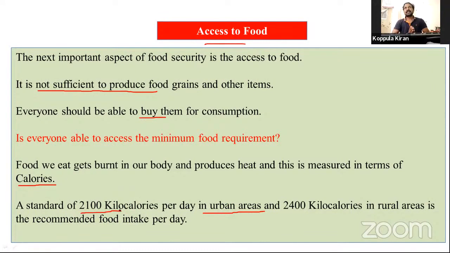Everybody should take nutritional food. How many kilocalories should we take in urban areas? 2,100 kilocalories per day. At the same time, 2,400 kilocalories in rural areas. We should take these, otherwise we can't do physical work, mainly in village areas.